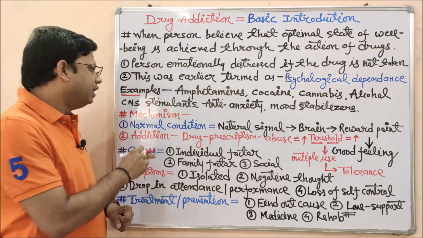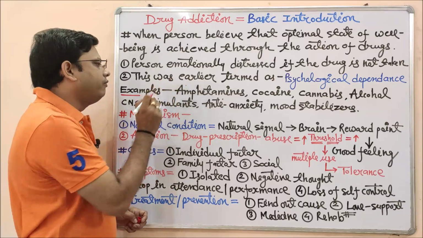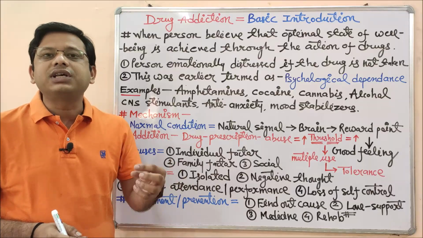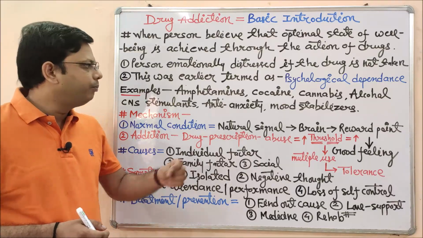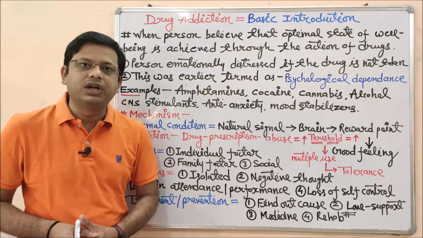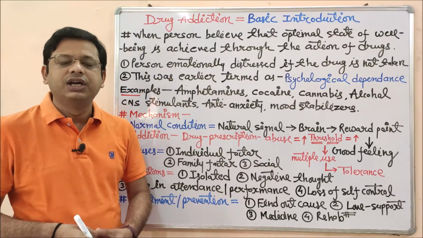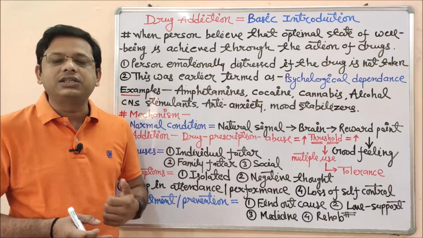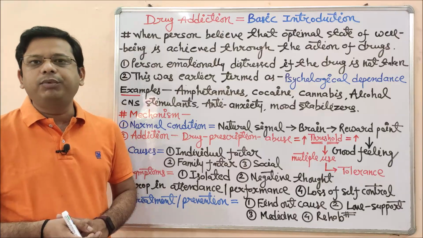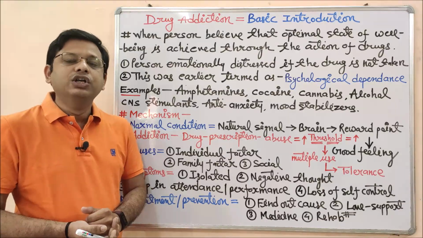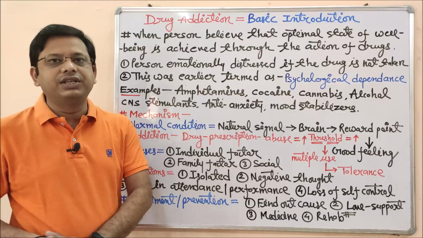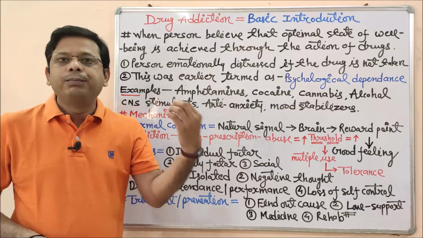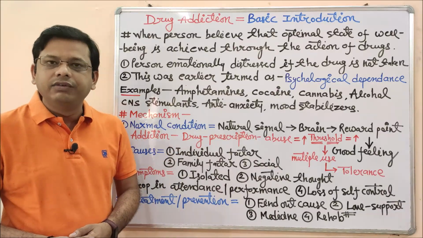Next one is CNS stimulant. Although amphetamine is an example of a CNS stimulant, other types of CNS stimulant which have the property to cause addiction may be problematic for this kind of patient. Anti-anxiety drugs are those drugs which are used to relieve anxiety. Anxiety is unwanted, unnecessary feelings of fear without any logical reason. To reduce anxiety, many people use this kind of drug. So this may be converted into an addiction phase, and if you withdraw the drug, or alter it, or give a placebo, problems like withdrawal symptoms may arise.